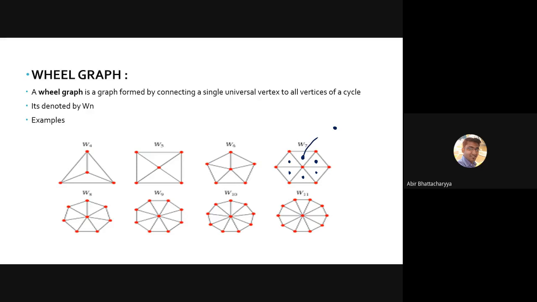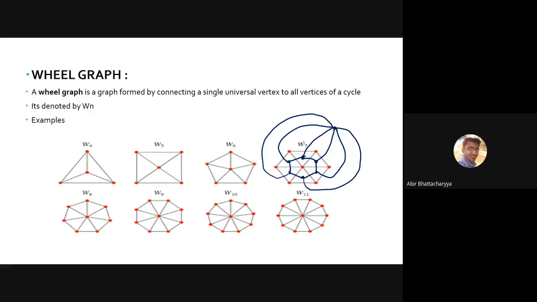These can be joined in this manner, and the outside one is this one, this one. That's all.